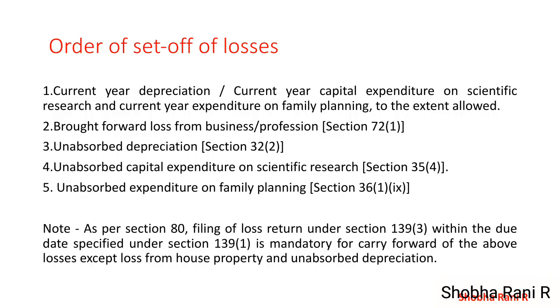Order of set off of losses: current year depreciation, current year capital expenditure on scientific research, and current year expenditure on family planning to the extent allowed. Then brought forward losses from business and profession under section 72 subsection 1. Unabsorbed depreciation under section 32 subsection 2. Unabsorbed capital expenditure on scientific research under section 35 subsection 4. Unabsorbed expenditure on family planning under section 36 subsection 1 clause 9.